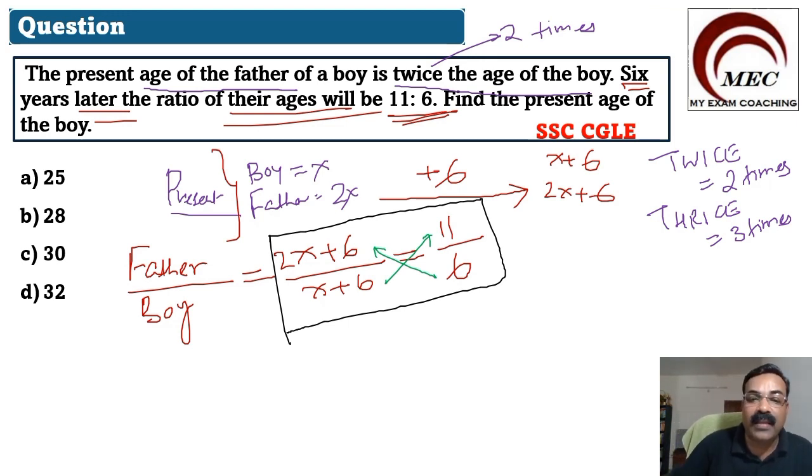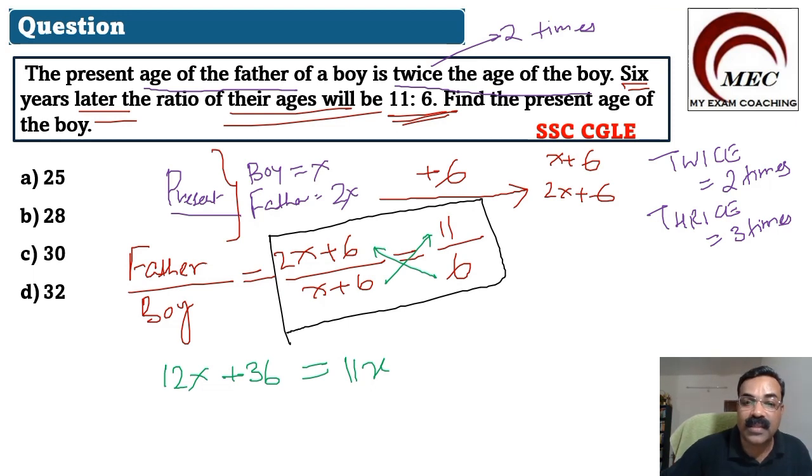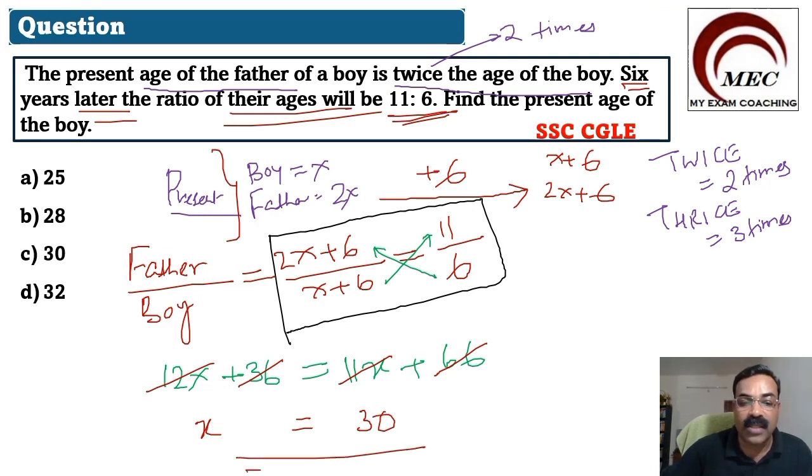Now when you multiply, 2x into 6 will become 12x. 6 into 6 will become 36. x into 11 will become 11x. And 6 into 11 will become 66. I can cancel 12x and 11x, and the balance will be x only. 36 and 66 when you cancel, the balance will be 30. So we got x is equal to 30.